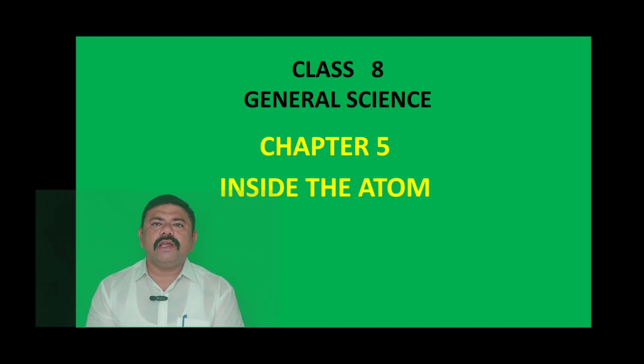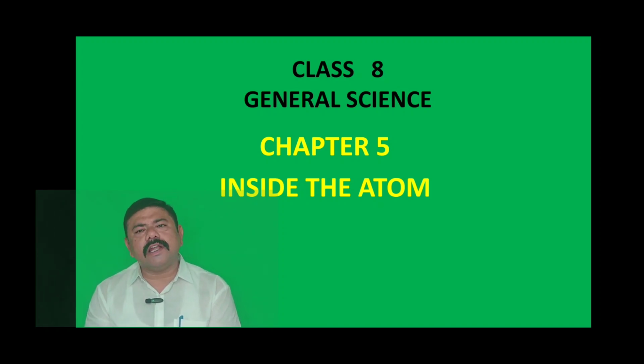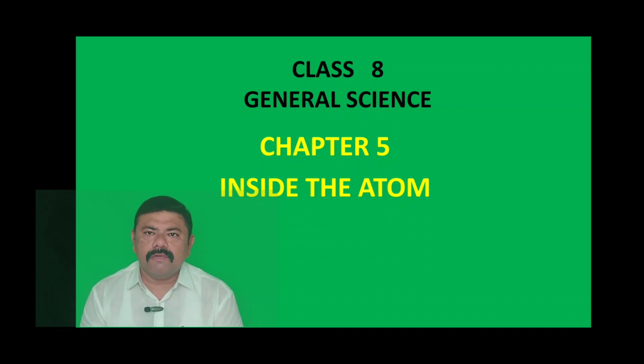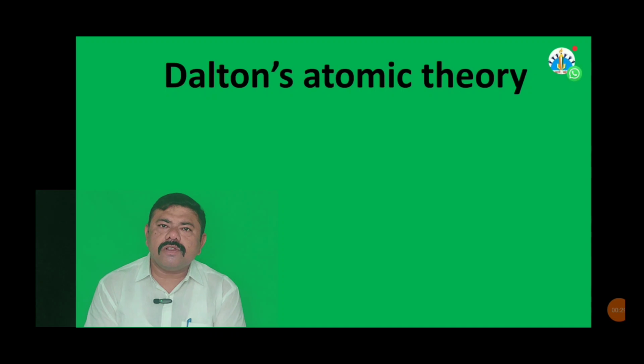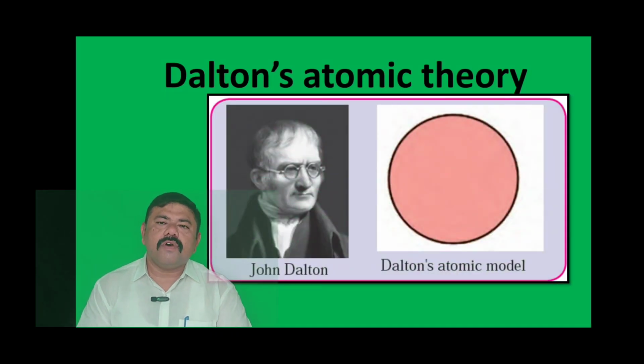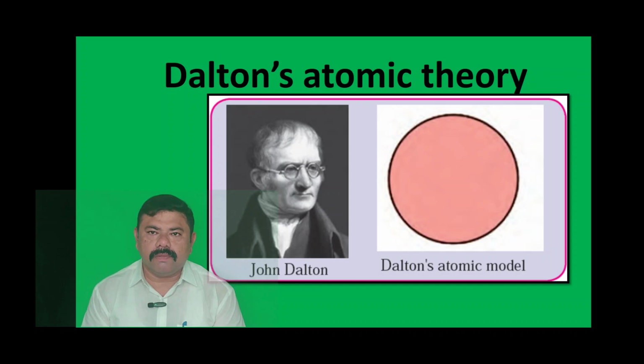Now when we say the atom, we have to study the internal structure of the atom with the help of many theories put forth by various scientists. Firstly we will see Dalton's atomic theory. Dalton was a British scientist, John Dalton. He put forth his celebrated atomic theory in the year 1803.